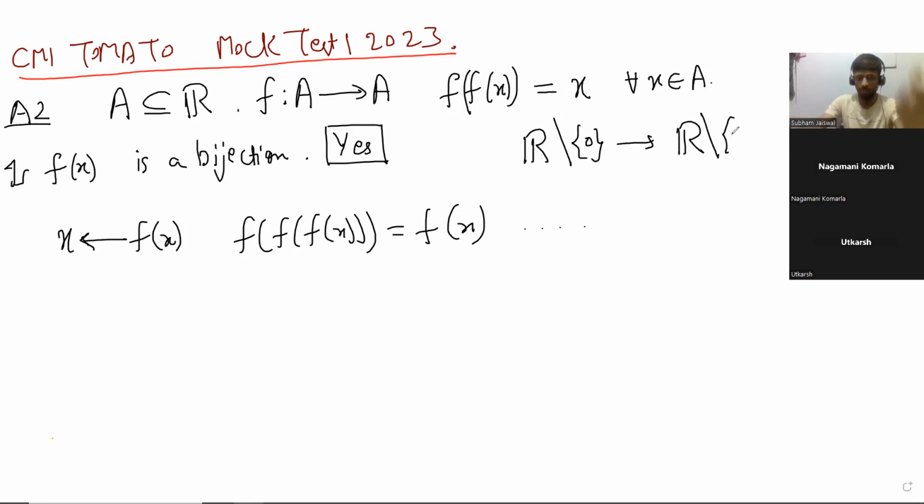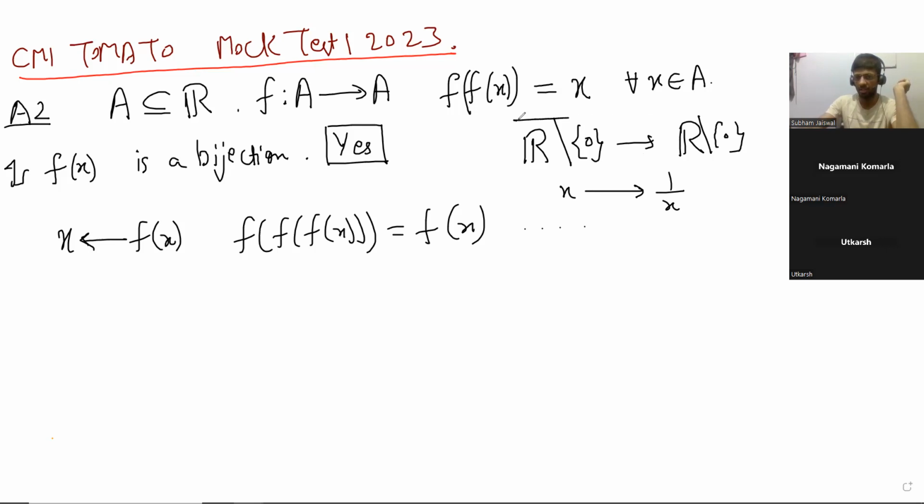That's a nice one. No, but then this is not a bijection. This is mostly true, but you cannot get 0. You have to remove 0 on both sides. I forgot about that.